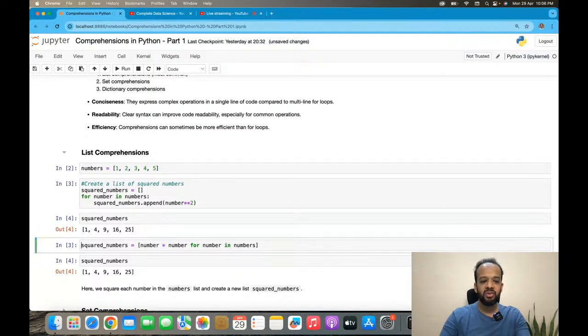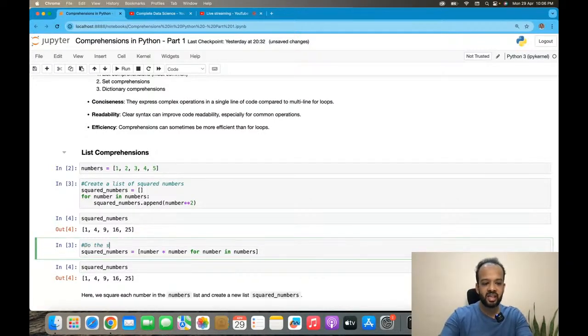Now, how do you do the same thing using a list comprehension? List comprehension allows you to do the same thing. So you define squared numbers is equal to, and then you use the same square brackets because that is the bracket for a list. And then this is what you do. You say number squared, or let's make this similar, number squared for number in numbers.